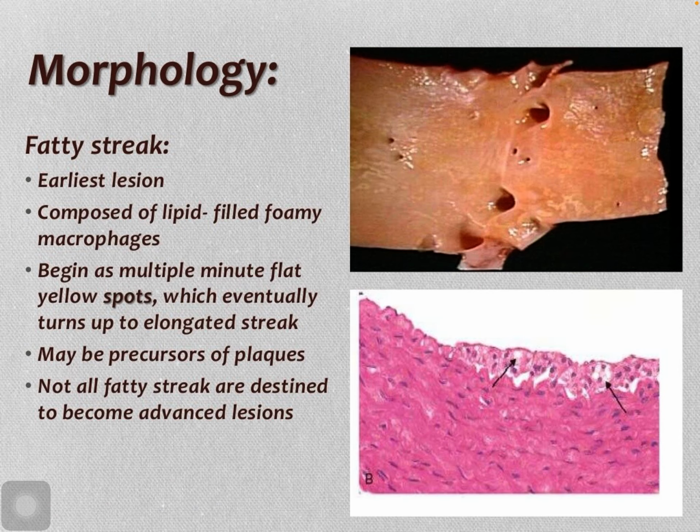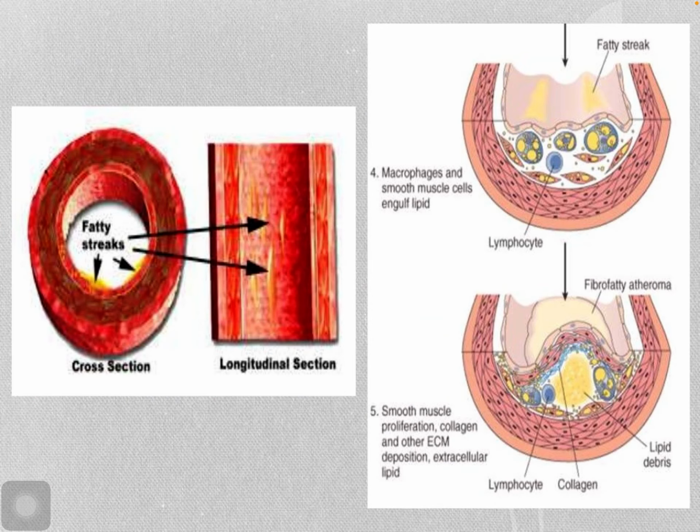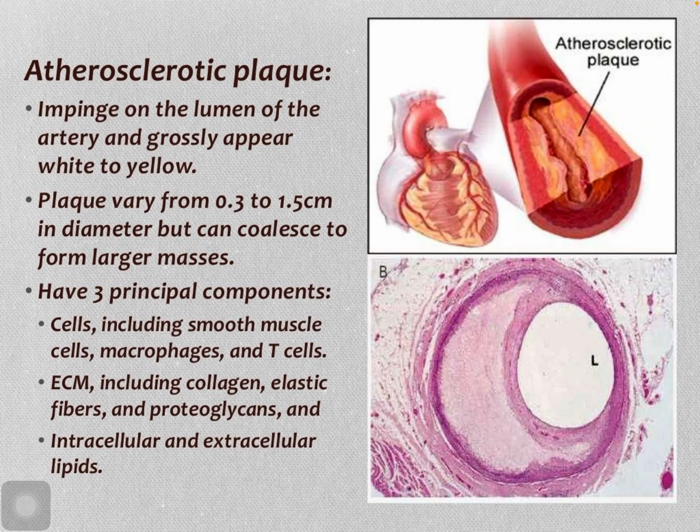Now talking about morphology. In morphology we can mainly see fatty streak, the earliest lesion. Fatty streak is nothing but droplets of fat. We can see the histopath slide of that fat. We can see this arrow. This is the fat deposition. Here we can see cross section, we can see longitudinal section, and the changes that we discussed earlier.